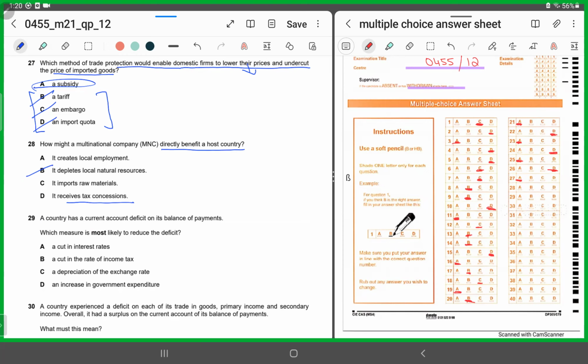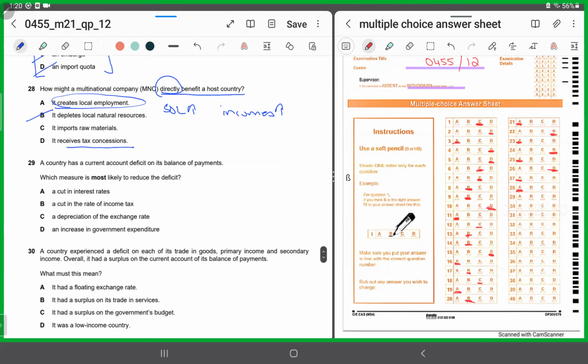But directly, when it gives employment, the standard of living of the people of the host country is going to rise because people are going to earn higher income and the employment level is going to rise. So for 28, it has to be A.